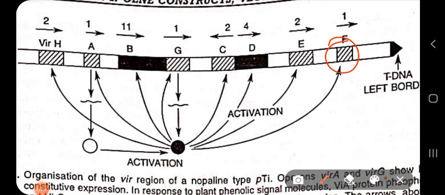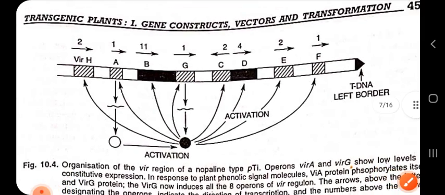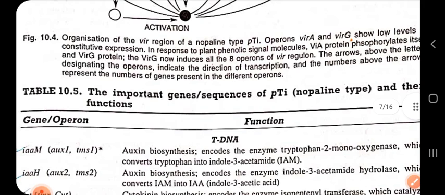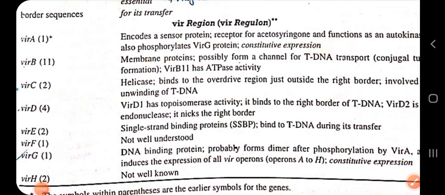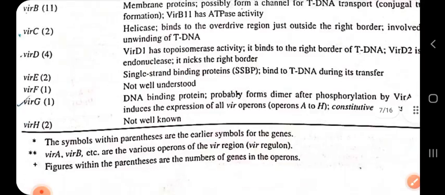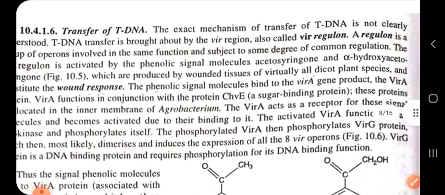Well, VIRG, I have already said, forms a dimer after phosphorylation by VIRA, and this VIRG is responsible for activation of all the other 8 VIR gene operons. And the function of VIRH has also still not been understood. So this was all about the VIR regions. Now let us see how your tDNA region is transferred to the host plant.